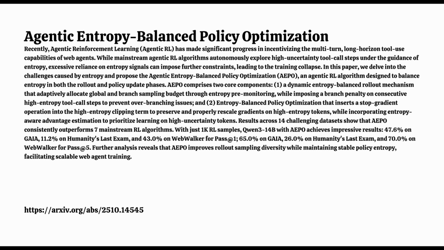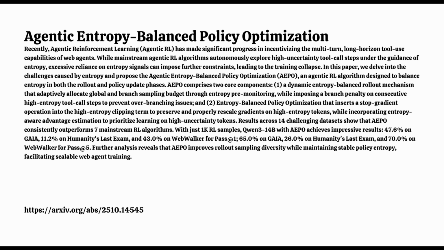And based on the gap between these two entropy measures, it dynamically allocates the total sampling budget. How does that work? Well, if the initial question itself is very uncertain, high root entropy, the agent needs to explore broadly. So more budget goes to global samples, trying different high-level approaches. But if the question is clearer, but using the tools is expected to be tricky, high average tool entropy, then more budget shifts towards deeper, more focused branch sampling along specific paths. It's smarter resource allocation. That makes sense.